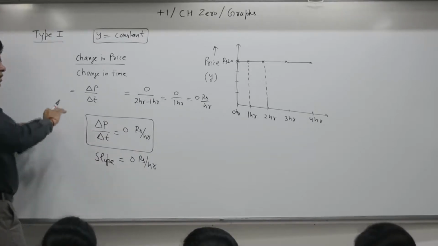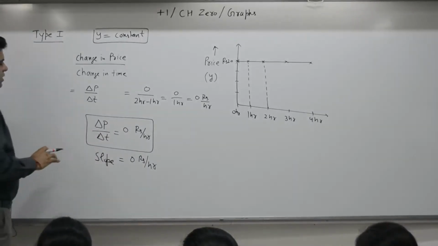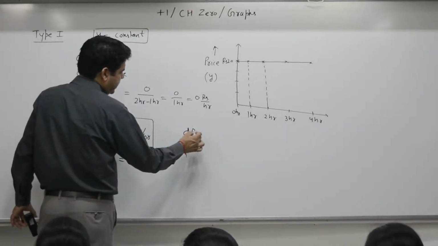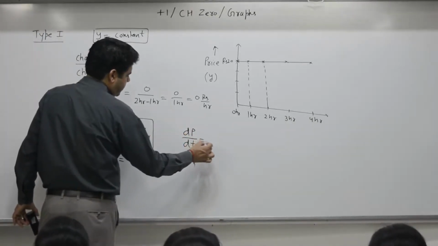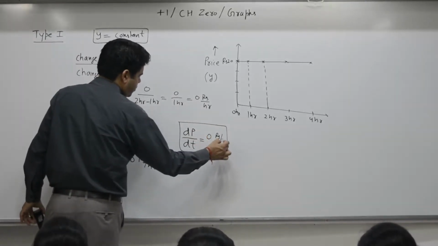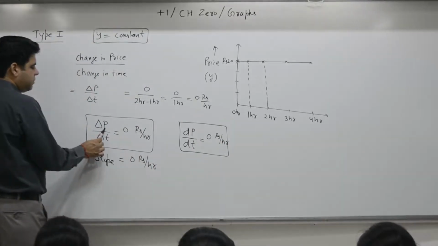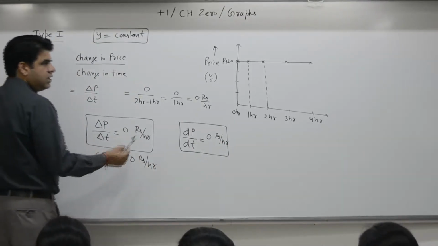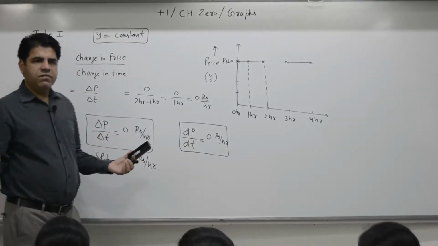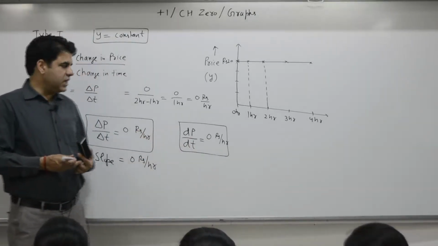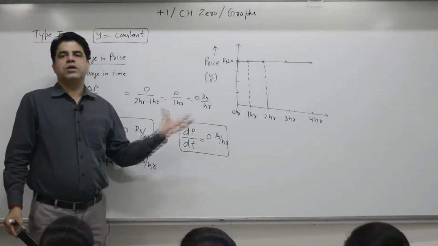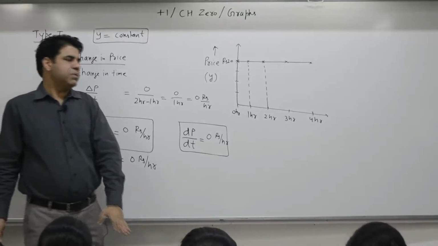Mathematics, if you go through it, appears very complex, but nothing to worry about. I will write dP by dt equal to 0 rupees per hour. In mathematics, this delta P, delta T, if the value is small, it is written as dP, not delta P. Delta P can be anything, final minus initial, and delta T is final time minus initial time. But dt means a very, very small time. Why? With time you will get to know.